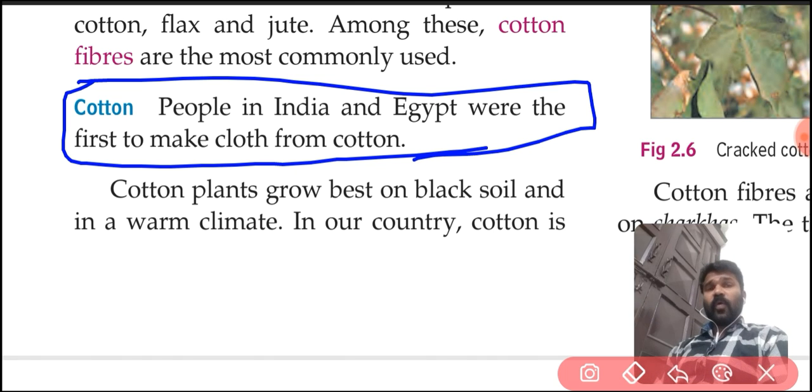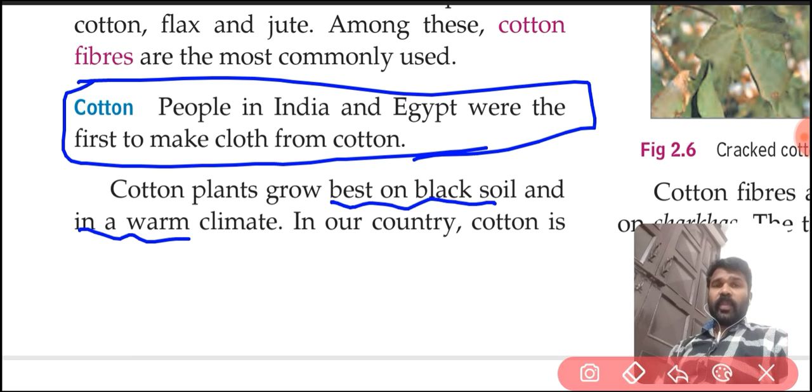Cotton plants grow best on black soil and in a warm climate. The climate should be warm. Cotton plants favor a warm climate.